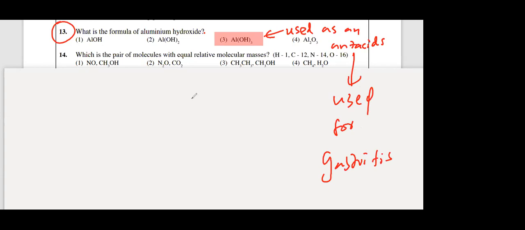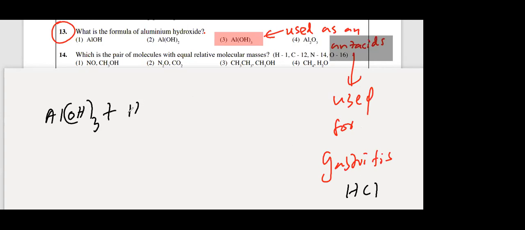Antacids are weak bases, and they are used to neutralize the acids in the stomach. What is the acid in your stomach? HCl, hydrochloric acid. So aluminium hydroxide reacts with hydrochloric acid, producing aluminium chloride and water.